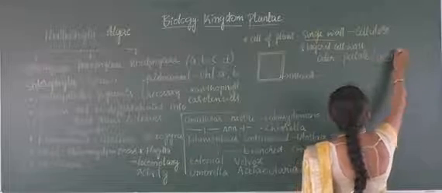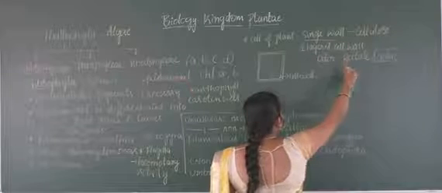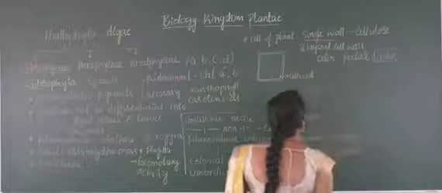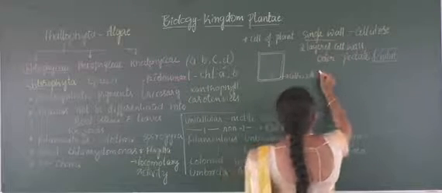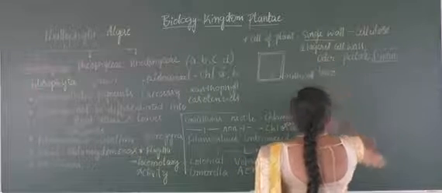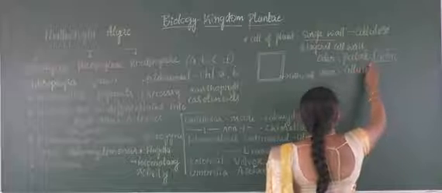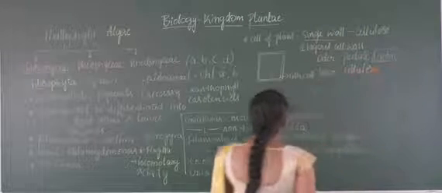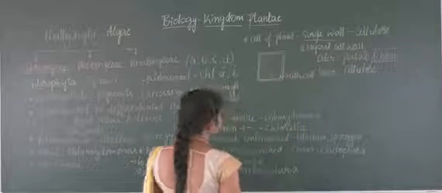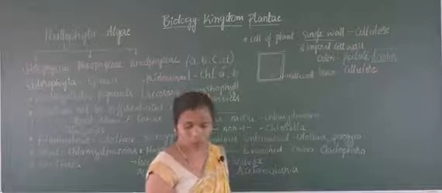Majority have a two layered cell wall, where the outermost layer is pectate, and the other is the innermost layer, which is again made up of the same component, cellulose. So regarding the cell wall, this is the major property of all the plants.